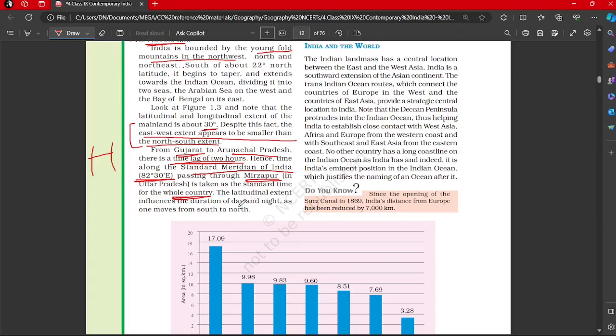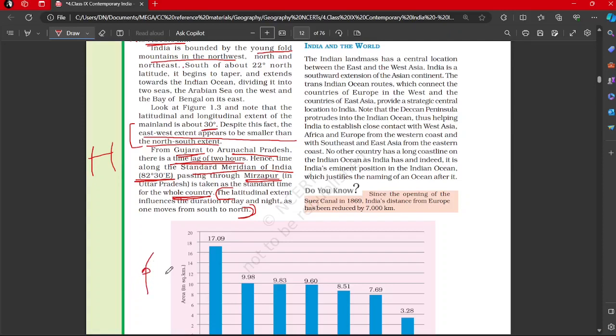The latitudinal extent influences the duration of day and night as one moves from the south to north. So again, a figure which is important from how day and night takes place. On the equator, how day and night will be there, and as you move towards the pole, you know that on the poles you have 6 month day, 6 month nights, and that is not so at the equator, right? That we know. So gradually it will change as we move from pole to equator to pole.